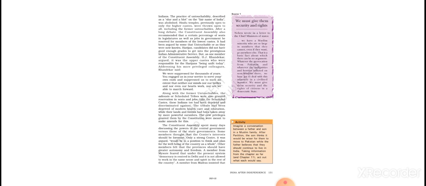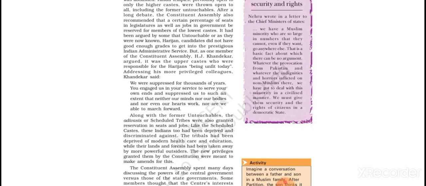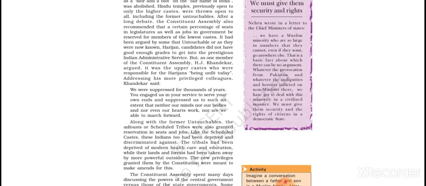The practice of untouchability was described as a slur and a blot on the fair name of India. It means it was a very bad habit. If people in India follow untouchability or discriminate against others, it will describe India as a poor and bad country. Okay, so that's why it has said this.